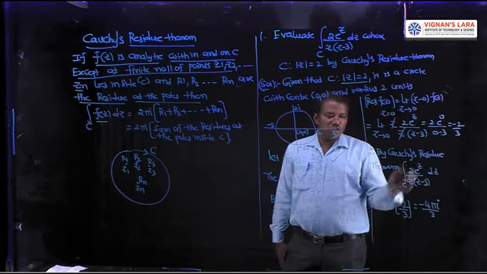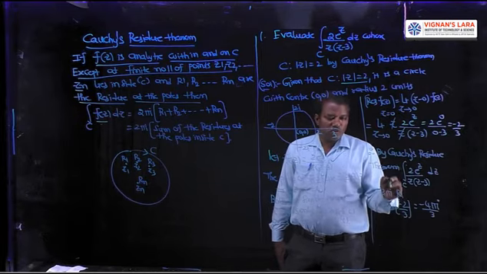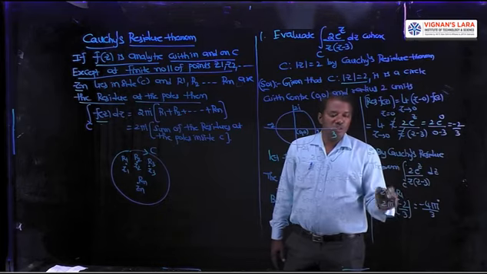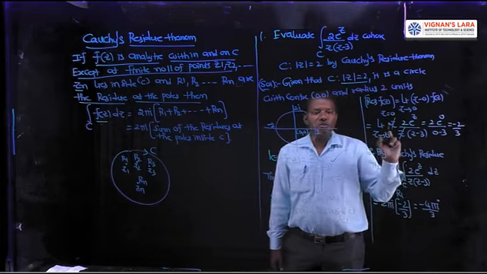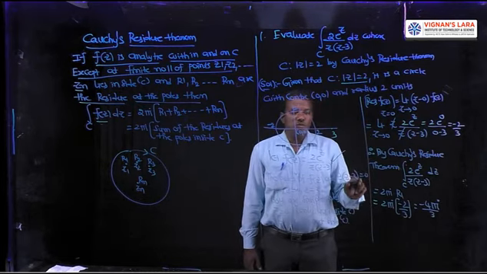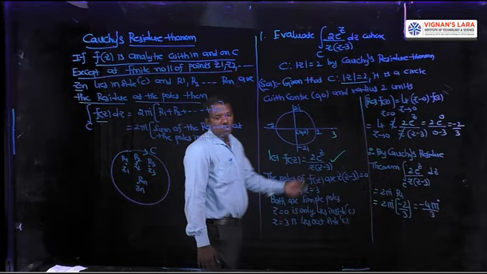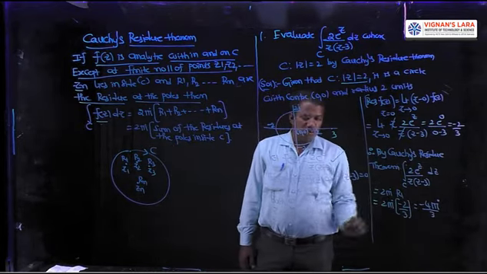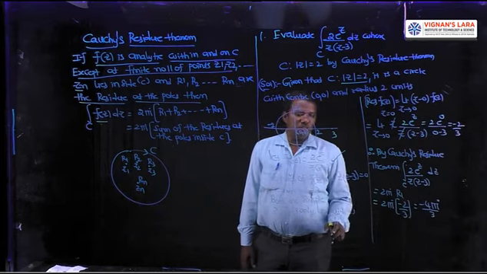By Cauchy's residue theorem, the integral over C of 2 e power z by z into z minus 3 dz is 2 pi I into the residue at z equal to 0 only, since 0 is only inside C and 3 lies outside C. So it is 2 pi I into R1, that is minus 2 by 3, which gives minus 4 pi I by 3.